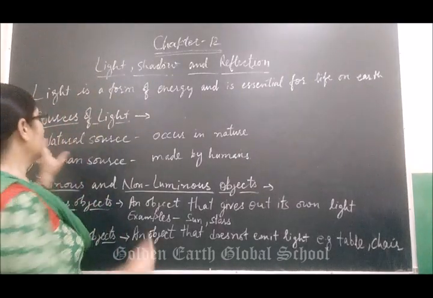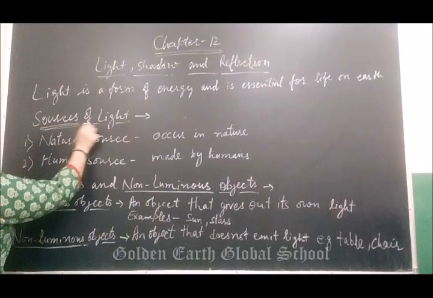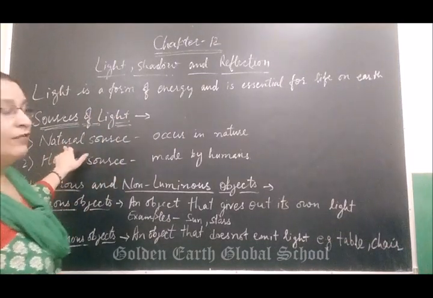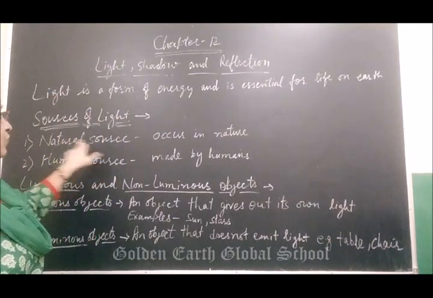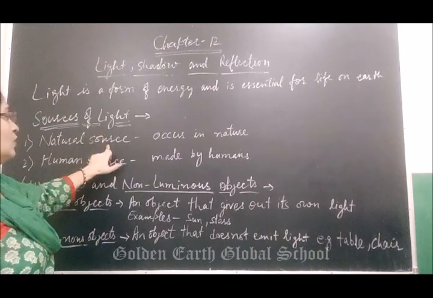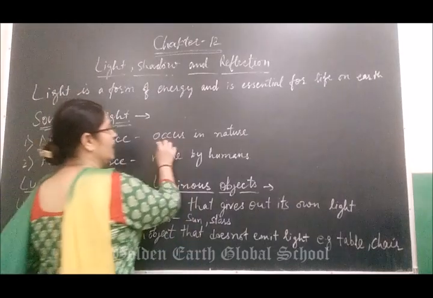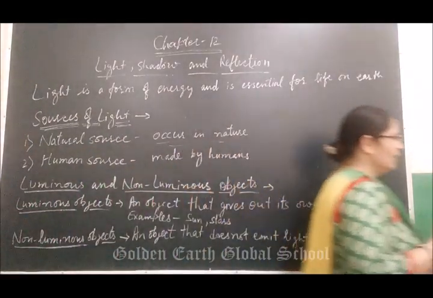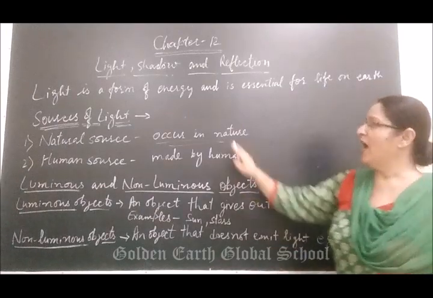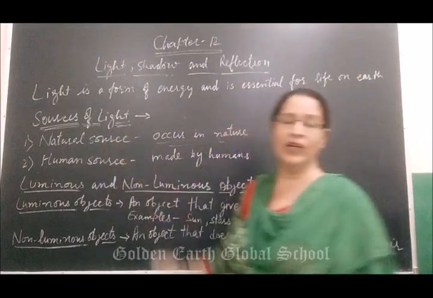Next is, what are the sources of light? First, we will study natural sources. What are natural sources? Sources of light that occur in nature are called natural sources of light.